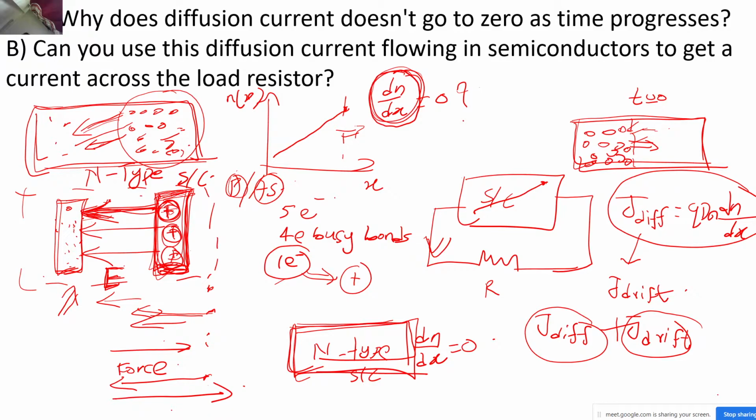So what is going to happen after some time? Let's say a few electrons flew from the right-hand side to the left-hand side. What is going to happen after some time? The drift component will start existing, and the magnitude of this electric field will start increasing, and after some particular point of time it will become so much that it will just cancel this J diff. The J drift will just cancel this J diff, and the net current density in the semiconductor will become zero.